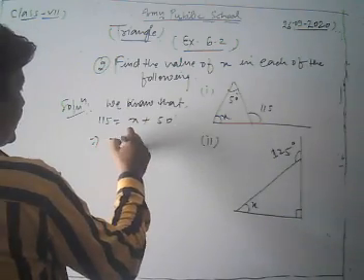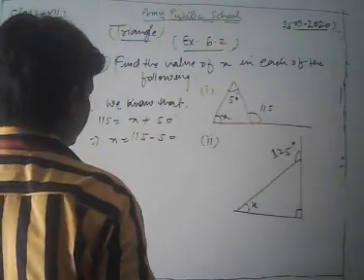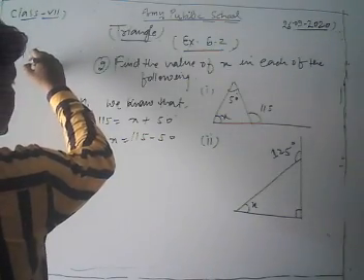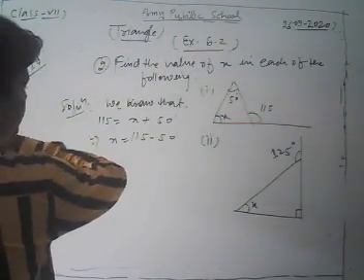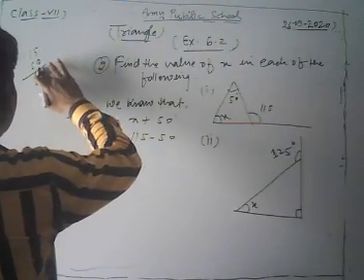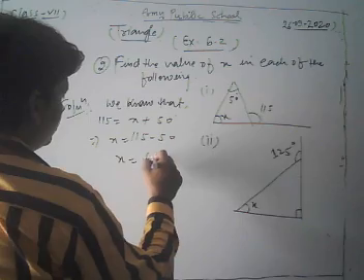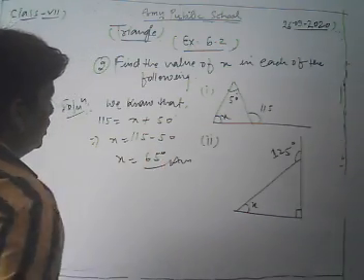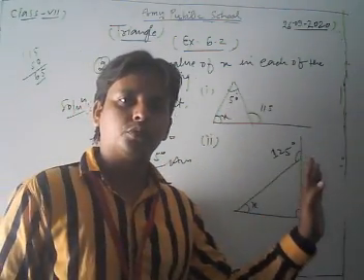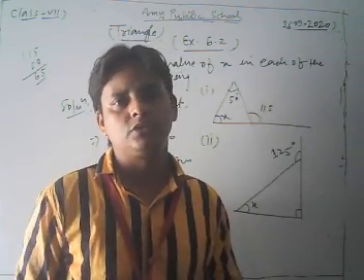Then we get x is equal to 115 minus 50, which is 65. So the value of x is 65 degrees. In this type of question you just apply the exterior angle property of the triangle, and hence you get your result.